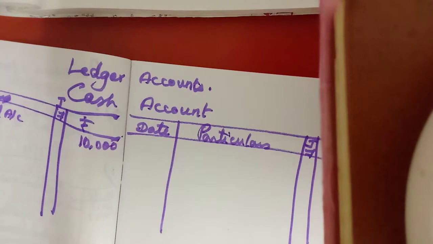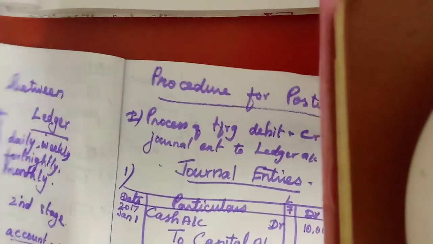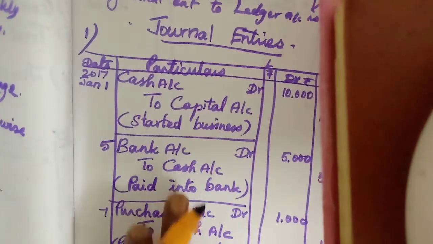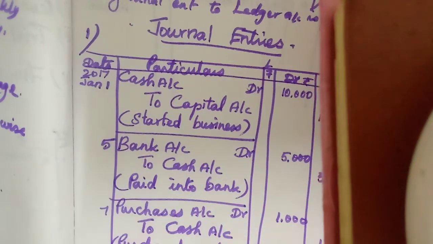Then second entry, cash account. Here it is credit, so on the credit side, by bank account.